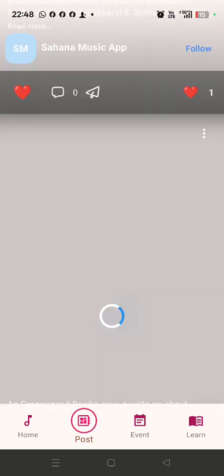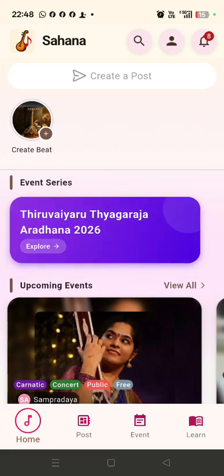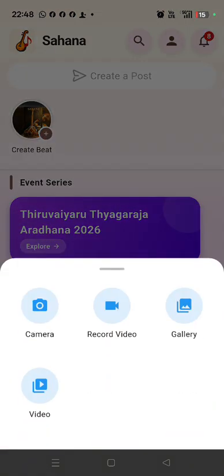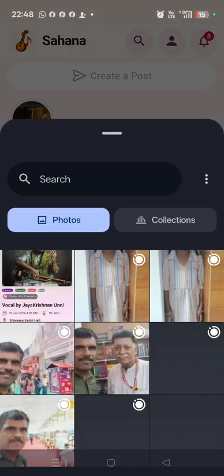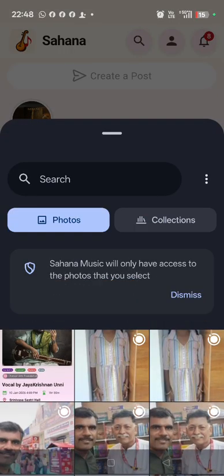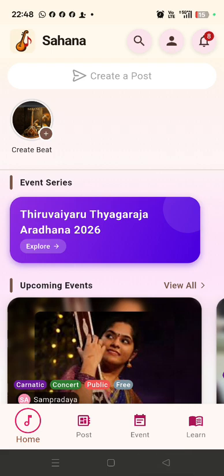Similarly, we have a story feature also. Story we call as beat. When we create a beat, we can select some photos from the gallery and type some content, so we can share the post. Like this there are a lot of features.